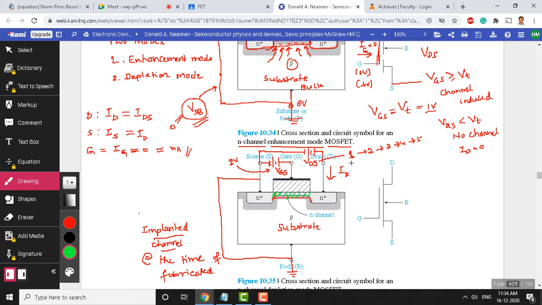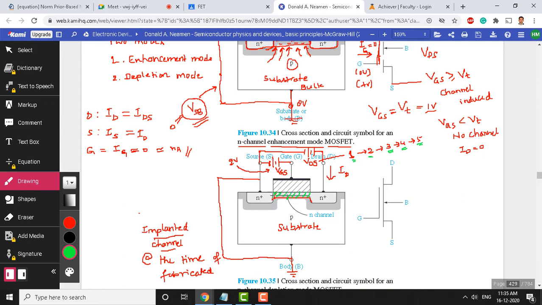Now see here, the condition is, you can think of this as 1 volt to 2 I have jumped, 2 to 3, 3 to 4, 4 to 5. What is happening here? When we increase VDS, more and more electrons are supplied here, right? So drain to source is responsible for the current here. When we increase voltage from 1 to 2, 2 to 3, that means more and more electrons are supplied, and more electrons keep coming and reaching this positive terminal here, and drain current is increasing.